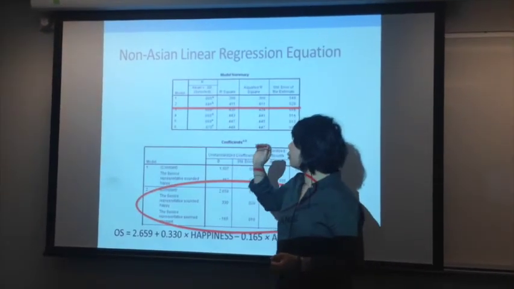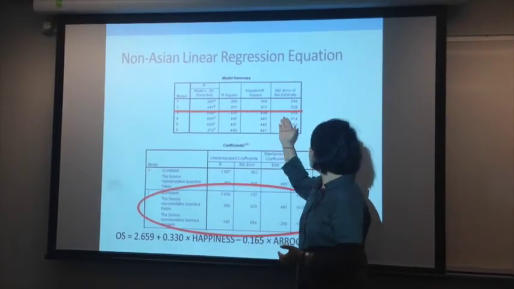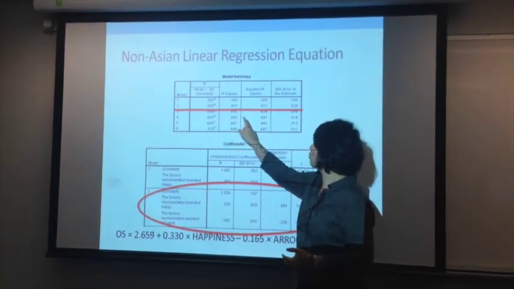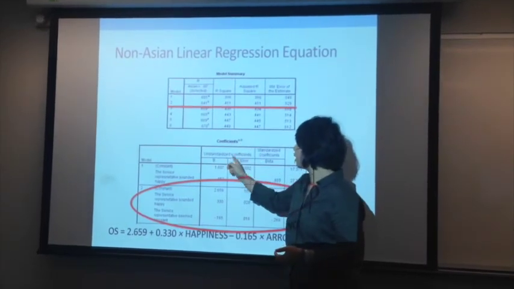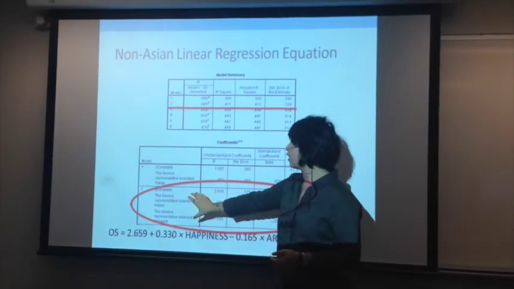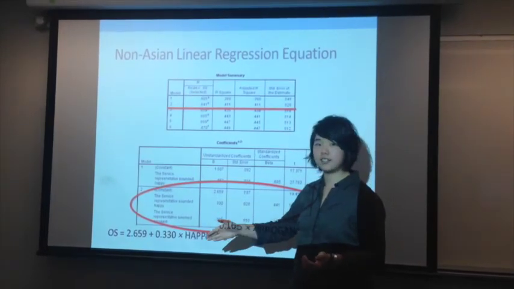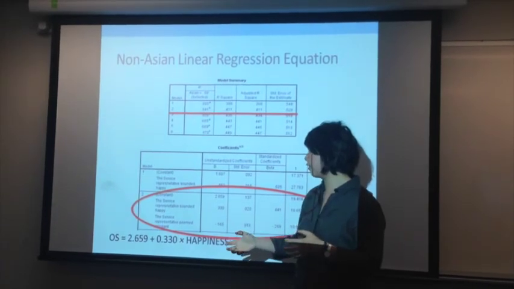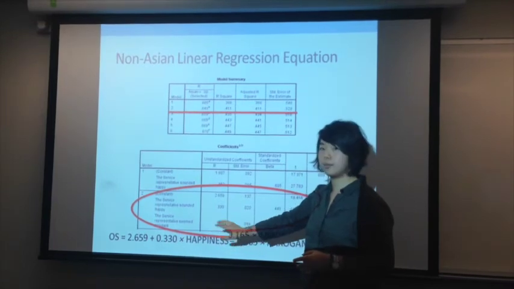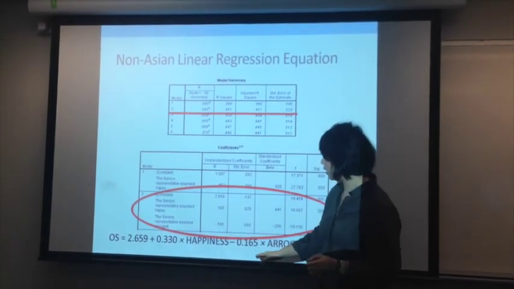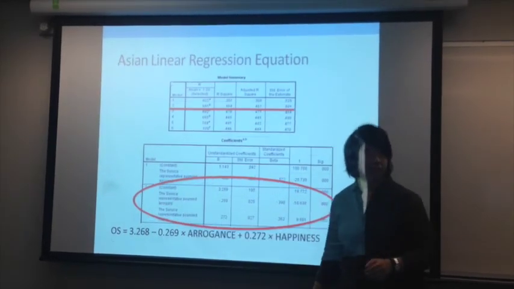So when we conducted the linear regression test for non-Asians, we found that the adjusted R-squared model had to stop at number 2 because it stopped increasing by an increment of 3%. Using this, we went down to the coefficients table and used the second row to create our equation. And our equation ended up being overall satisfaction equals 2.659, which was the constant, plus 0.330 times the units for happiness, minus 0.165 times the unit for arrogance.